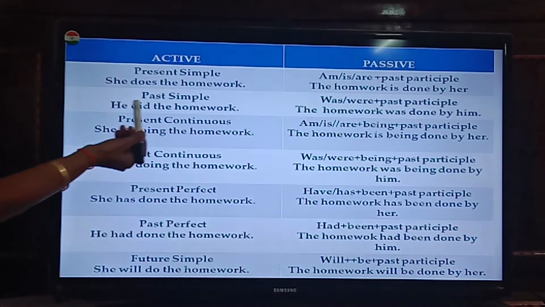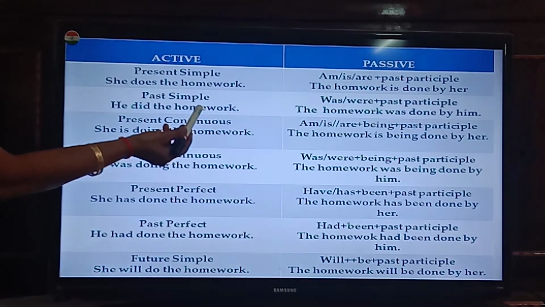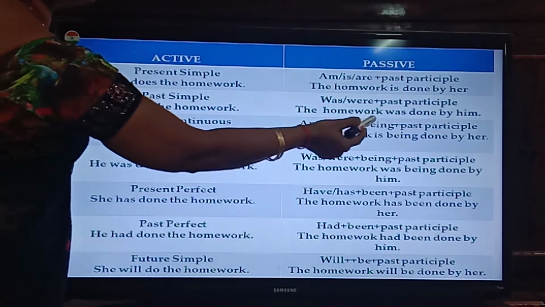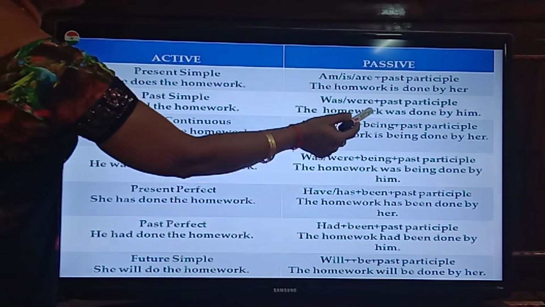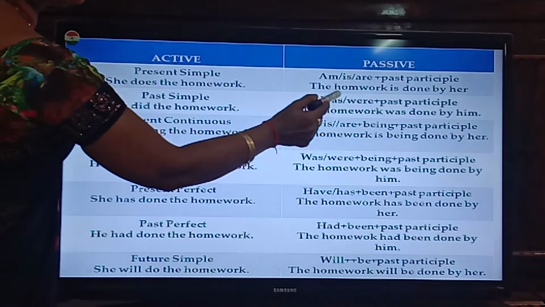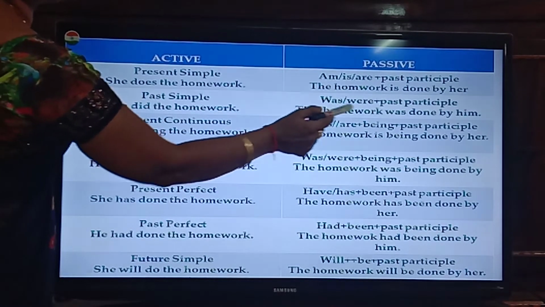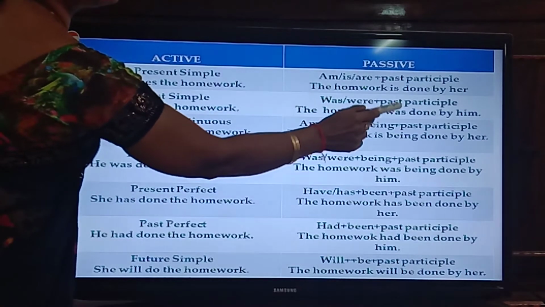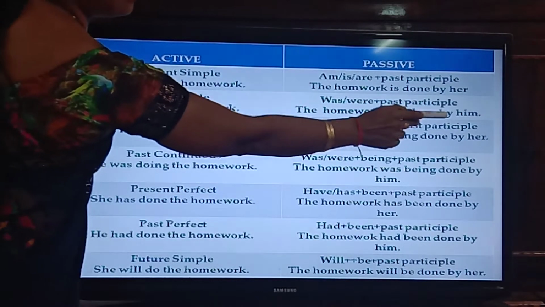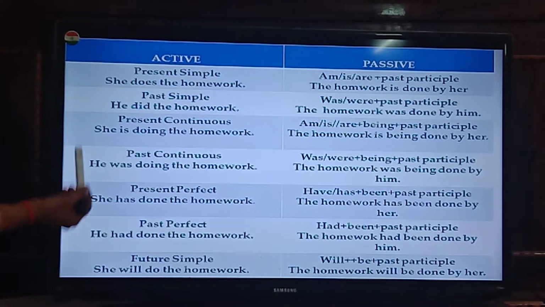Okay. Next, he did the homework. Simple past. The homework was done by him. So, the homework, it is in singular. So, you will get was. If it is in plural, you will get were. So, the homework was plus past participle done by him.